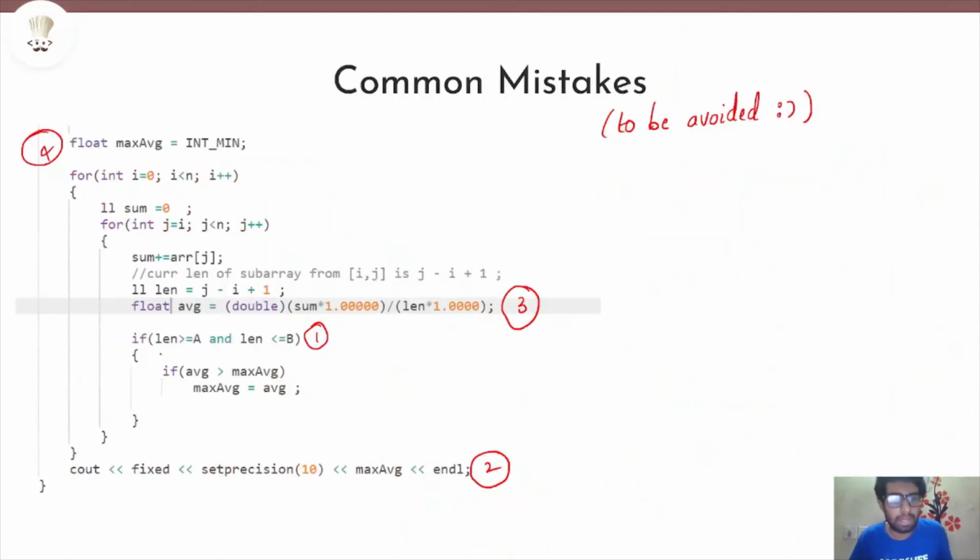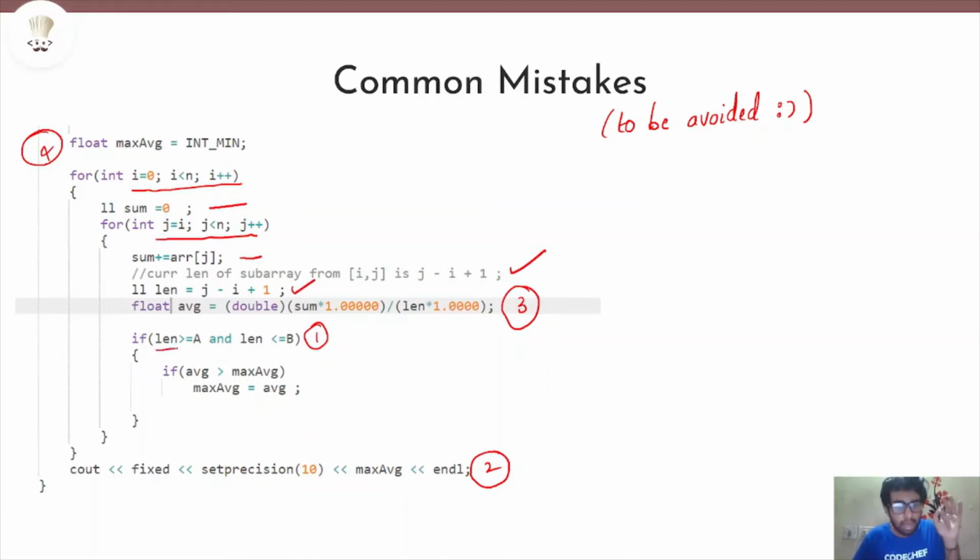So let's go back here and see that this looks pretty simple, right? We do the same thing. We have this exact same loop that we just saw. This is exactly the same, exactly the sum. And this part is exactly the same. First 4 lines are exactly the same. Current length of the subarray from i to j is j minus i plus 1, which we just confirmed also. That is also fine. This is also fine.